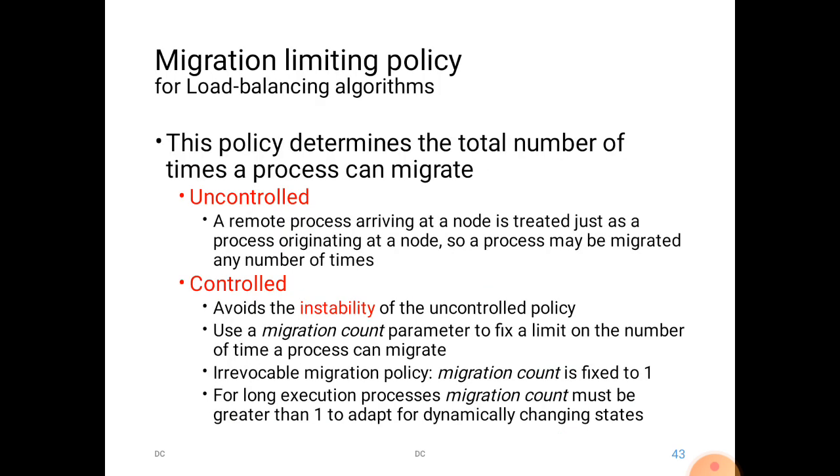So the migration policy is the last policy we have reached. This policy determines the total number of times a process can migrate. Suppose we need a process to be migrated. It is not that the entire load can be distributed every time. At times, in order to reduce the load, we will migrate the process. So we have set a limit for this process migration. Why do we have to set a limit? If there is no limit, what happens?